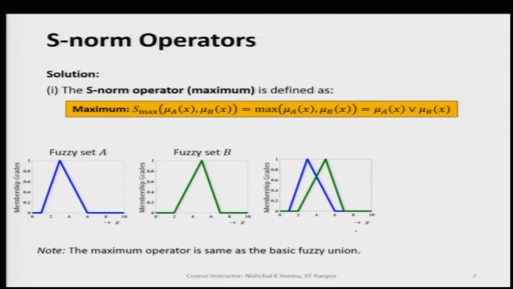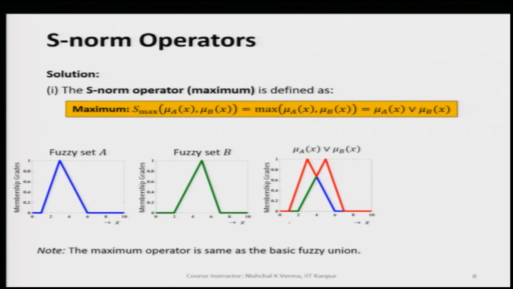Here we are interested in max because we are computing the max S norm operator. So, we will take the maximum of the corresponding membership values within the universe of capital X for the generic variable. When we are interested in max, we superimpose these two membership functions. Let us see what we are getting.